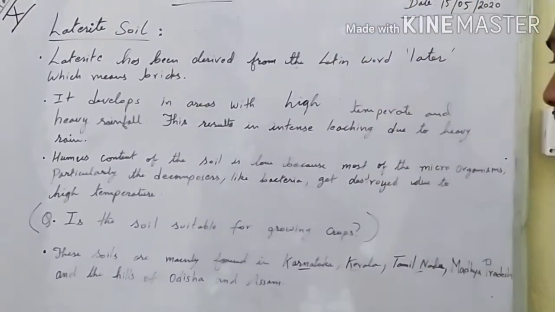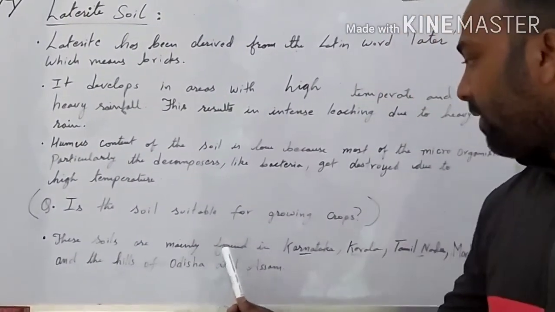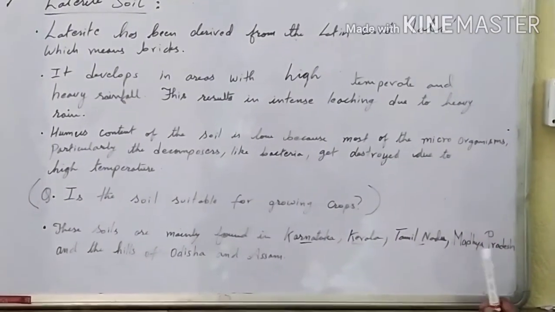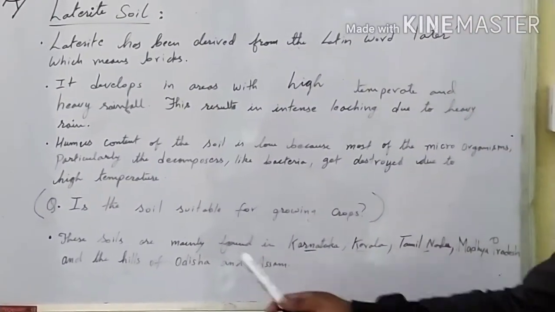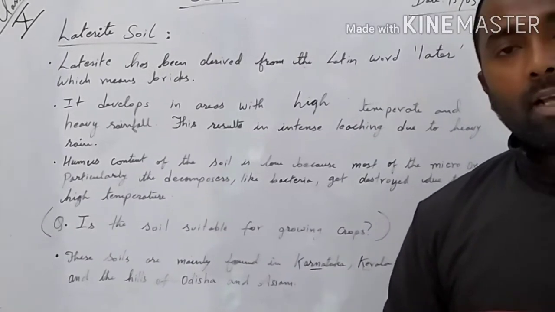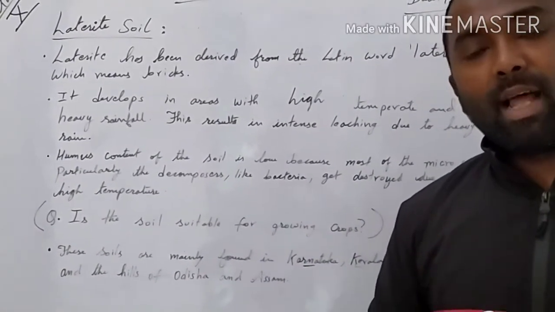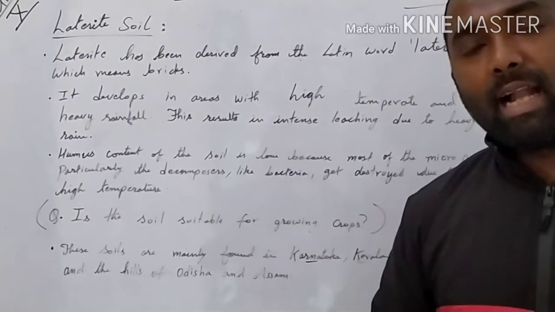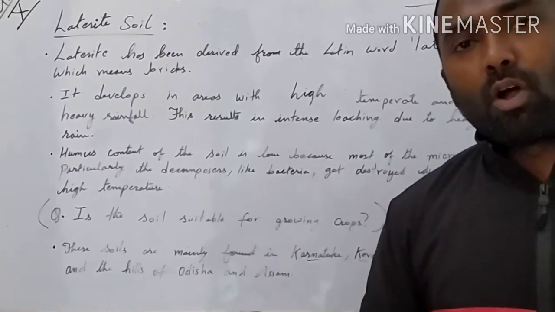Now let us understand which are the states where this kind of soil is found. These soils are mainly found in Karnataka, Kerala, Tamil Nadu, Madhya Pradesh, and the hills of Odisha and Assam. There are certain states which have applied the method of conservation of this kind of soil, and they have also added manure and fertilizers to do cropping.